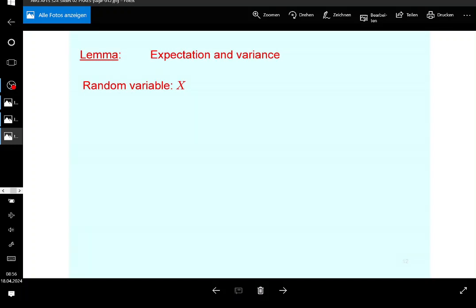Now let's say you have a random variable. You know what the expectation and the variance are, so this is something that you don't need to repeat. Whether the random variable is discrete or not doesn't really matter. What we're going to look at is the expectation of a linear transformation. What is a linear transformation?